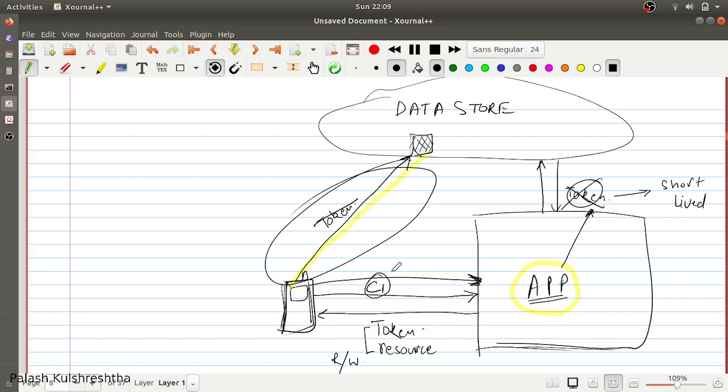Also, there is the callback, which tells the application that a particular action has been taken on the data store directly, and the client can basically log these requests.